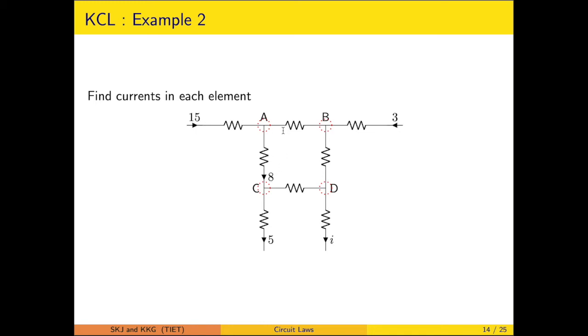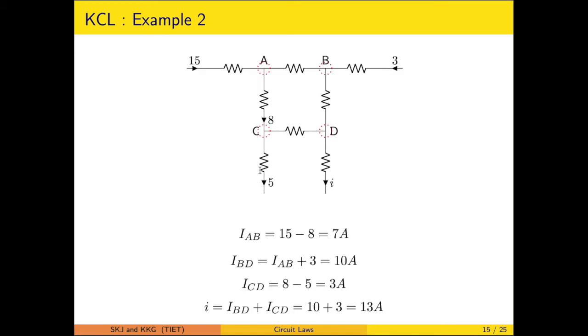So the net outward current IAB will be equal to 15 minus 8, 7 ampere. Similarly you could calculate the other currents as well. So IAB comes out to be 15 minus 8, 7 ampere. Similarly you can calculate IBD. This will be an incoming current for B, and this will be an incoming current of 3 ampere. So IBD will be 7 plus 3, 10 ampere. On similar lines you can easily calculate the other currents.